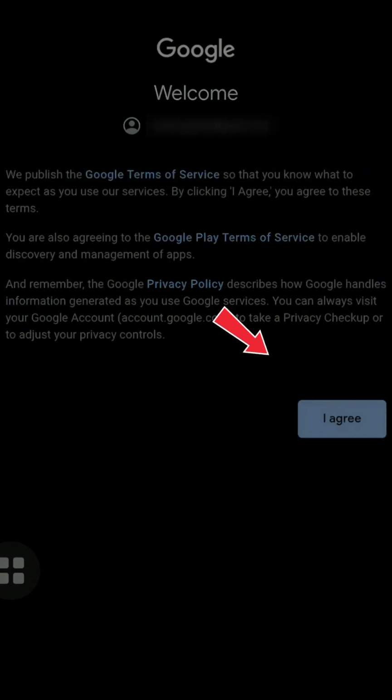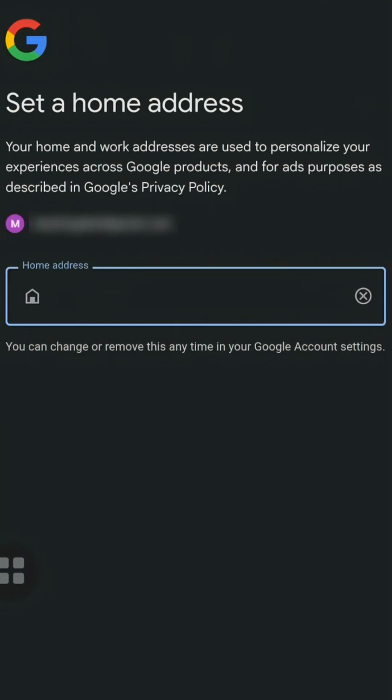Click I agree to continue. Here, you can choose to set a home address to personalize your experiences across Google products.